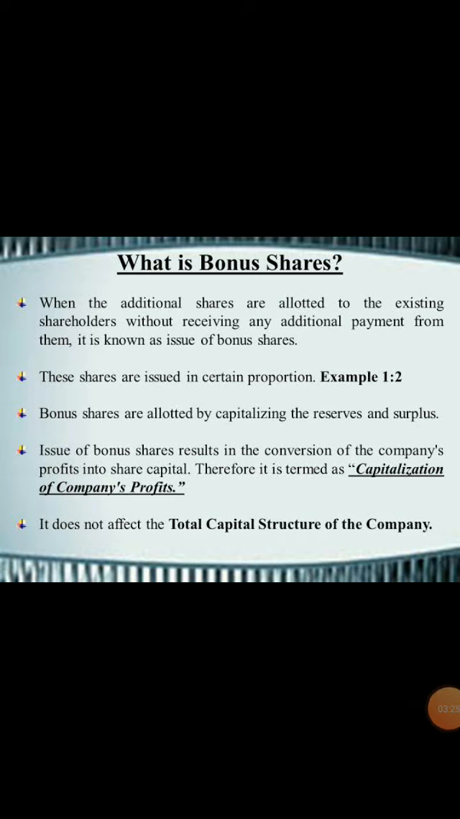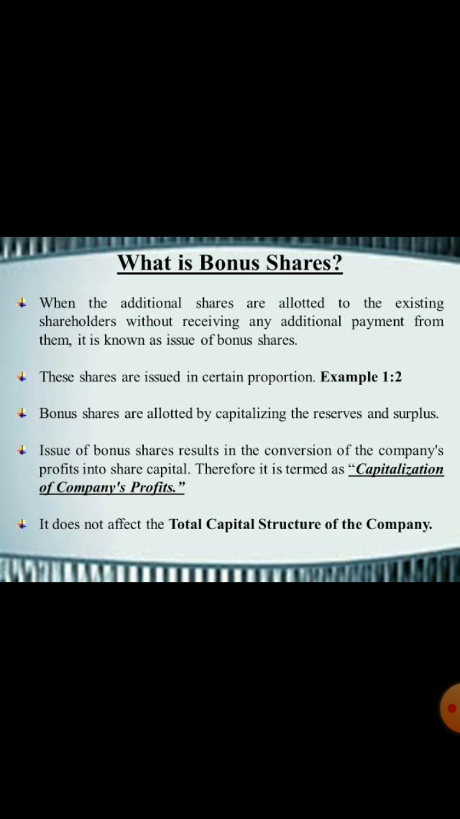Like in case of bonus given to employees, they work for 12 months but they get an extra month's salary in the form of bonus without any extra work. So in case of bonus shares also, it is always issued in proportion, and only those shareholders who already hold shares in the company can be issued these bonus shares.